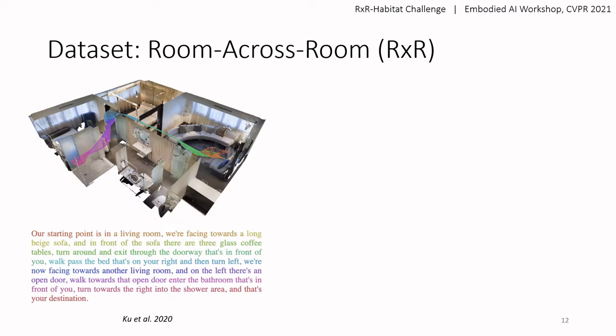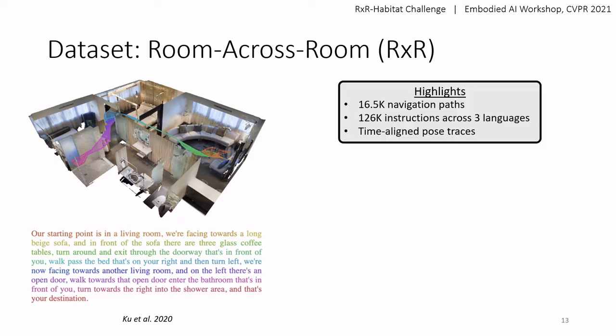The dataset for our challenge is the Room Across Room dataset, or RxR for short. RxR is a recently released vision and language navigation dataset with instruction path pairs spanning 60 scenes in the Matterport dataset. RxR has many characteristics that make it compelling for both the training and evaluation of instruction following agents. It contains 16,500 navigation paths, supporting 126,000 instructions over 3 different languages. The dataset also contains time-aligned pose traces that detail when and where the annotator was looking while giving the instruction.